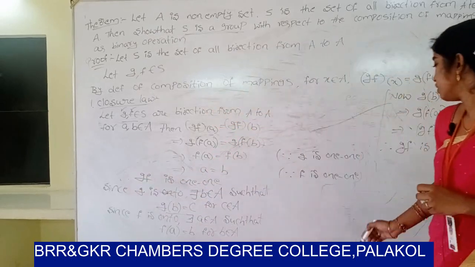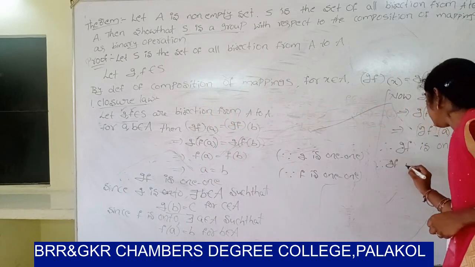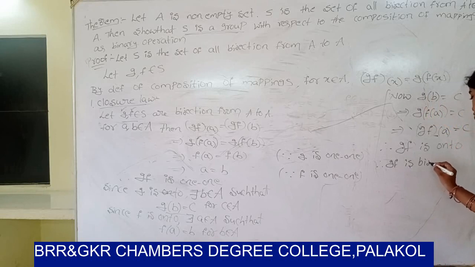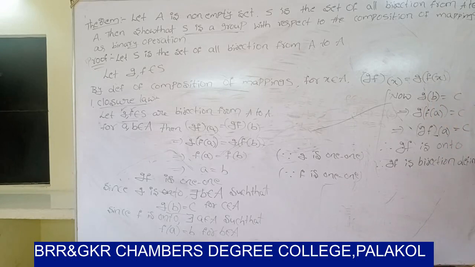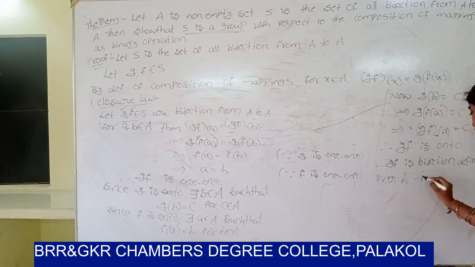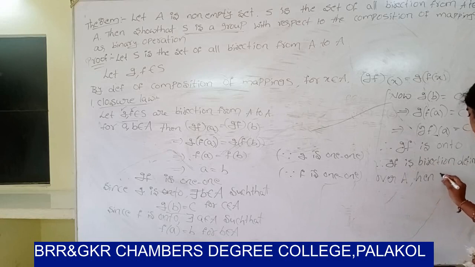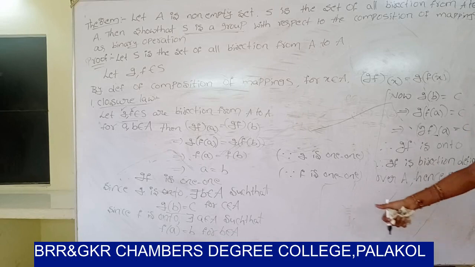Therefore there exists ZF which is a bijection. Therefore ZF is a bijection, defined over A. Then, defined over A, hence ZF belongs to S. So ZF is one-one.